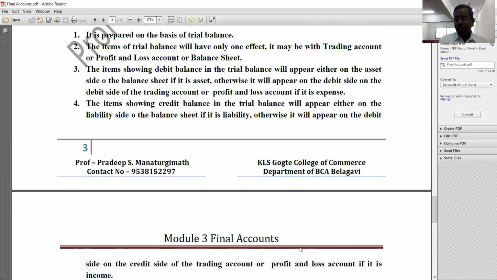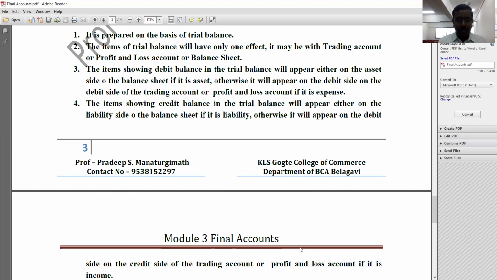Okay. Then the next thing, very important thing, see here, we already studied the trial balance, and that trial balance is the basis for the preparation of final accounts. If you are well versed with the trial balance, then you will not face much difficulty in preparing final accounts. Here, trial balance means there will be two amount columns: debit column and credit column.